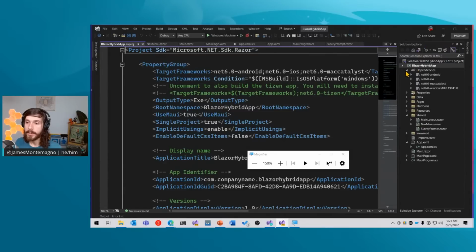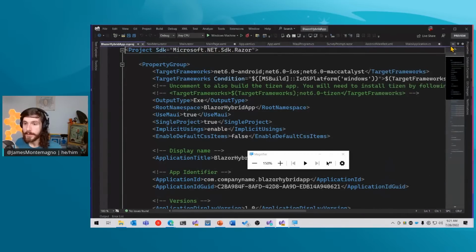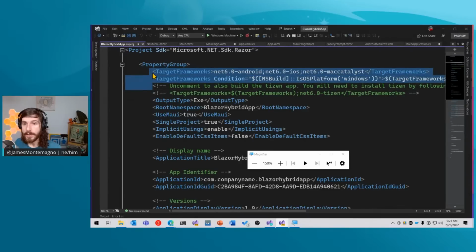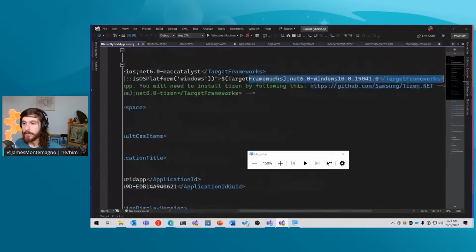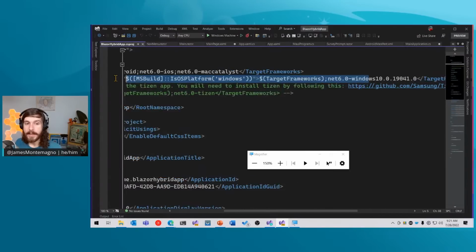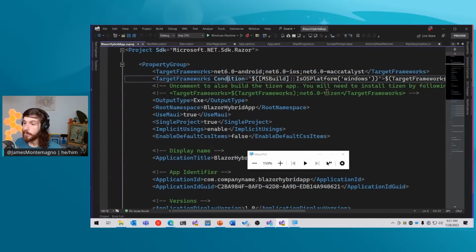This is something that's really important inside of here. So I'm going to drop this down. And what we can see is that this application is targeting Android, iOS, Mac. And if we're on Windows, it's going to also add the Windows target there, which is really nice. And if I had Tizen tooling installed and wanted to deploy to Tizen, I could add that as well.